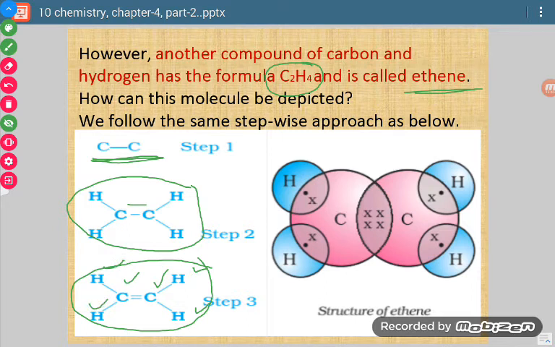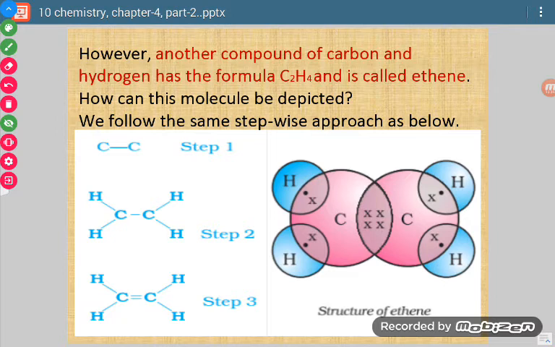And if you see the number of electrons, those are also balanced. This carbon contains 4 electrons of its own, so these 4 electrons are present here. This carbon also contains its 4 electrons, and those 4 electrons are here. So there is sharing of 2 electron pairs between the 2 carbon atoms to form the ethene molecule structure.